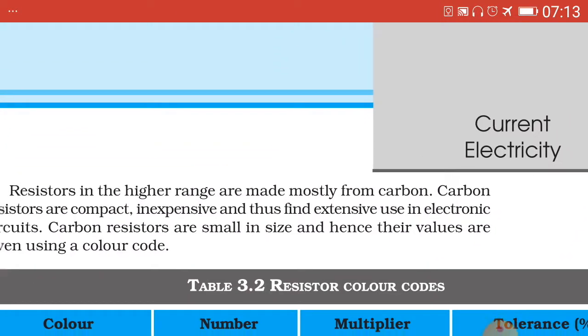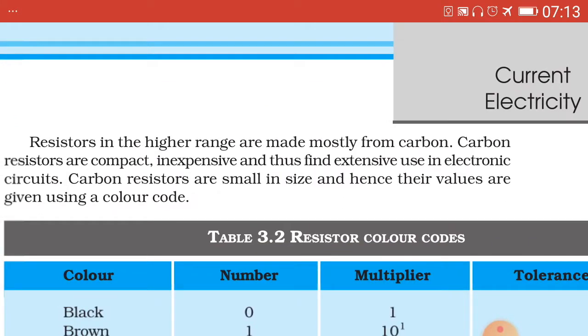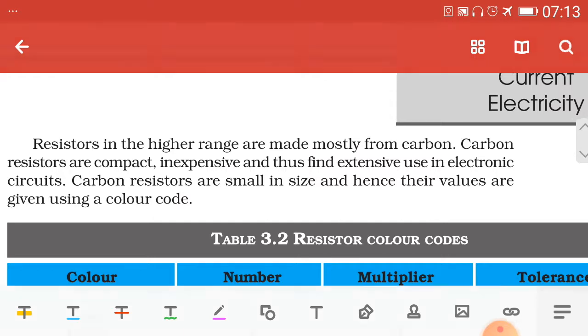While resistors in the higher range are made mostly from carbon. For the higher range, resistors are made from carbon. Now, next topic.